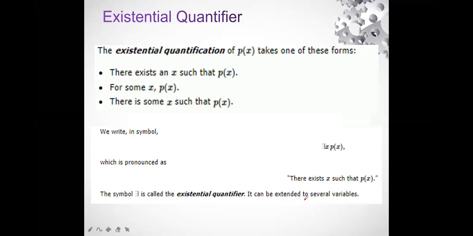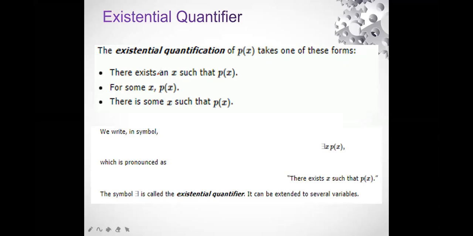Now the second one is the existential quantifier. Existential quantification of px takes one of these forms. That means in your questions, any one statement will be visible to you, with the help of which you can understand whether you are going to use the existential quantifier or the universal quantifier. How does existential quantification define? These are the statements. First one, there exists an x such that px is true.